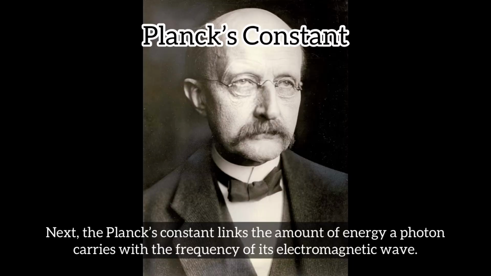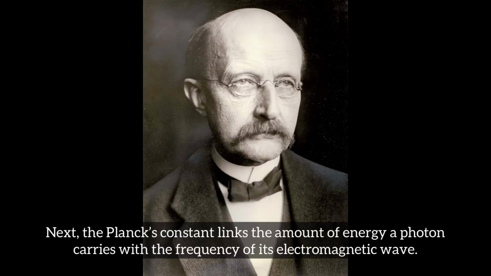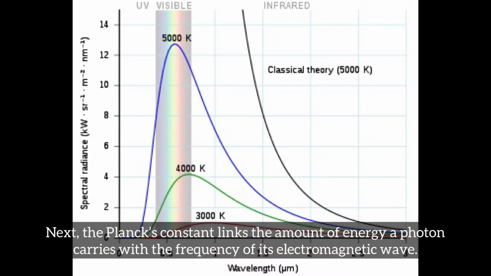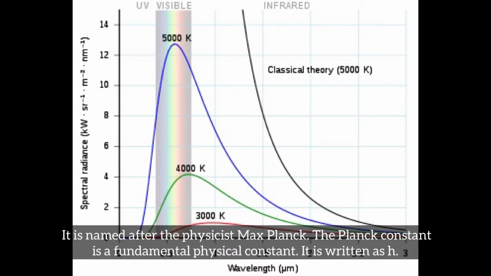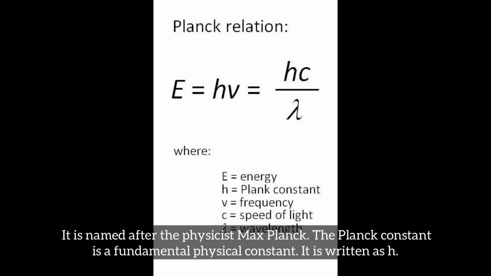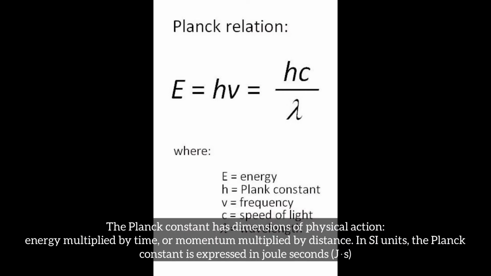Next, the Planck constant. The Planck constant links the amount of energy a photon carries with the frequency of its electromagnetic wave. It is named after the physicist Max Planck. The Planck constant is a fundamental physical constant. It is written as h. The Planck constant has the dimension of physical action: energy multiplied by time, or momentum multiplied by distance. In SI units, the Planck constant is expressed in joule seconds.